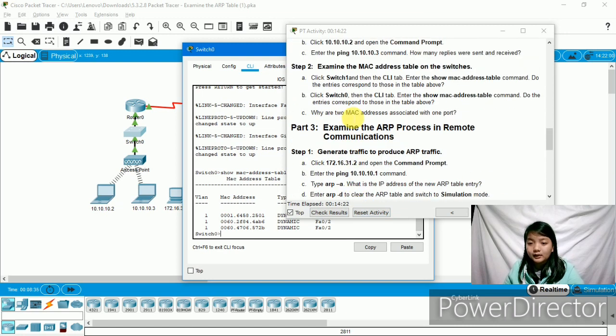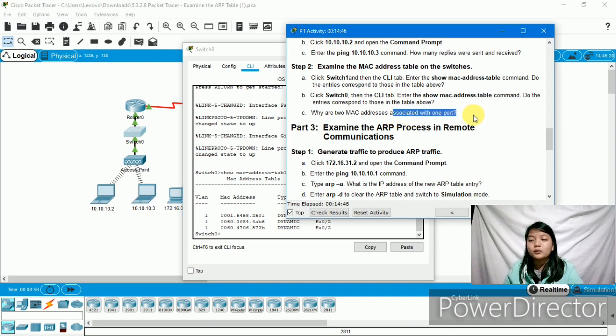The answer is because both devices connect to the 1 port through the access port. Both devices are connected to 1 port, so that's why they are associated with 1 port.